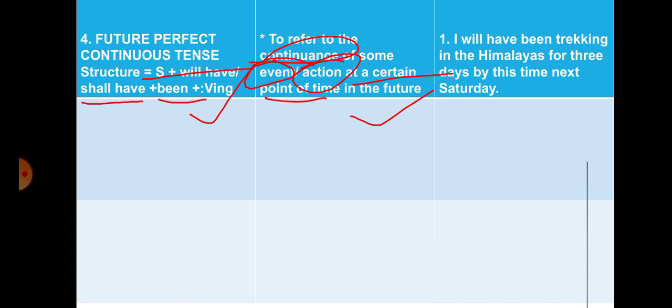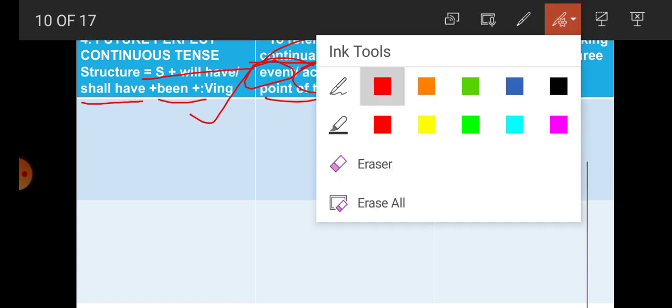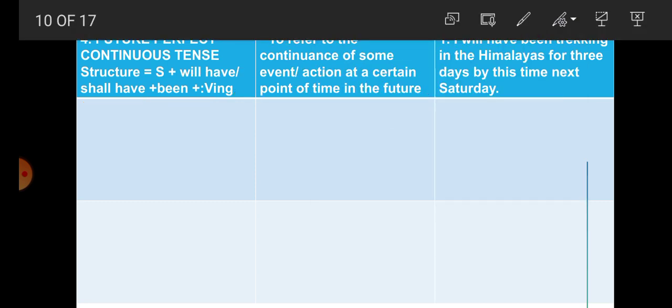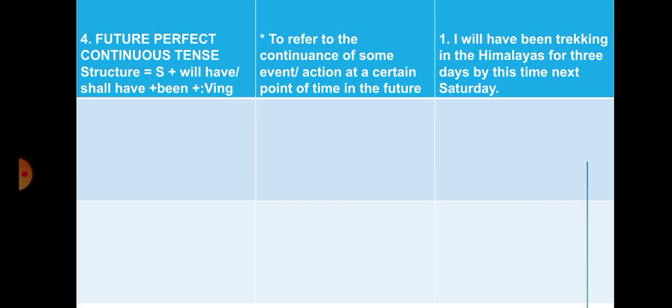So students, what does this indicate? The continuance of action at a certain point of time. What is the certain point of time written? By this time next Saturday. And the action is trekking here. So this is, students, future perfect continuous tense.